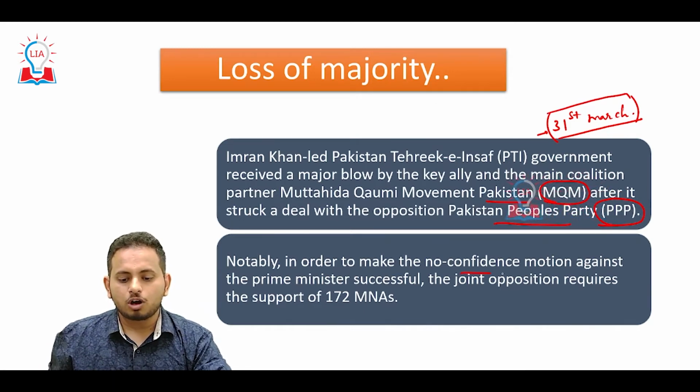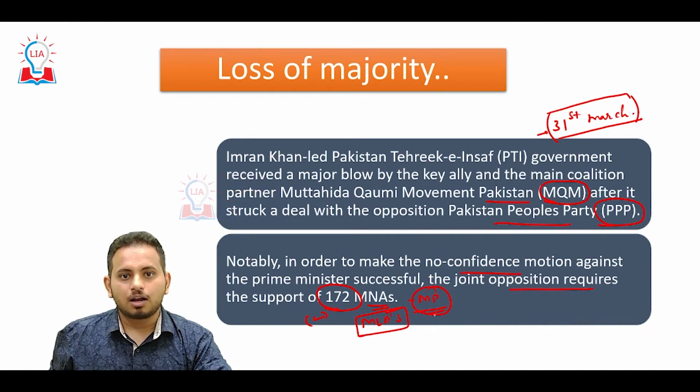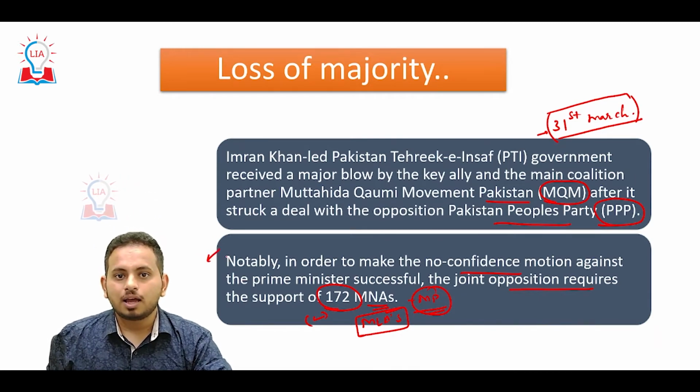In order to make the no confidence motion against the Prime Minister successful, the joint opposition requires the support of 172 MNAs, members of National Assembly. In the same way we have MLAs here, members of Legislative Assemblies. 172 members of parliament have to vote in favor of the motion of no confidence so that Imran Khan loses his majority and ceases to be the Prime Minister of Pakistan.